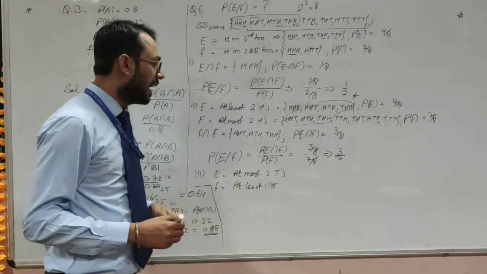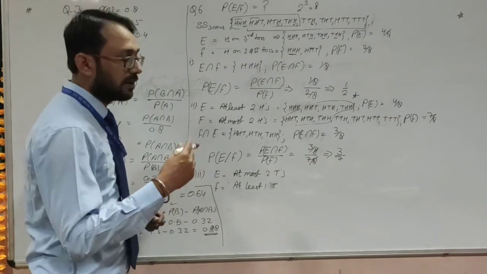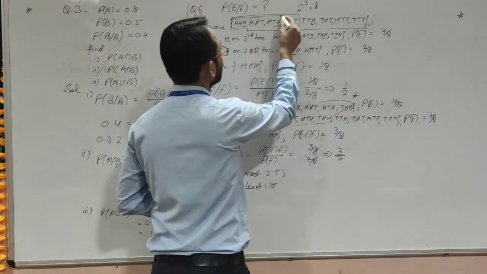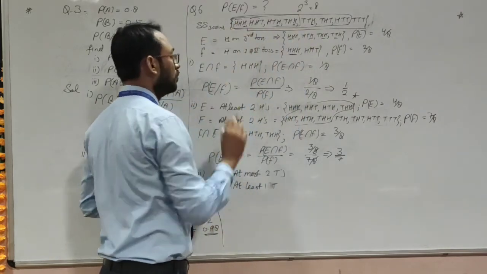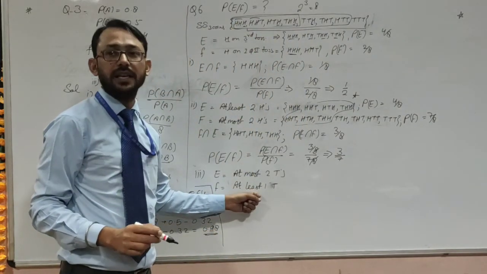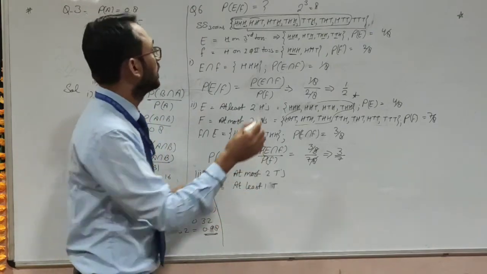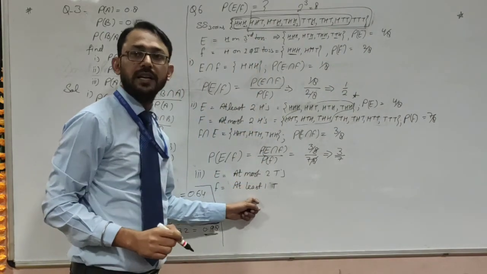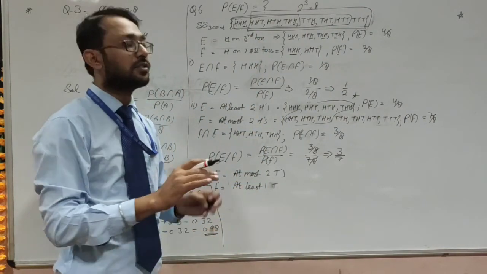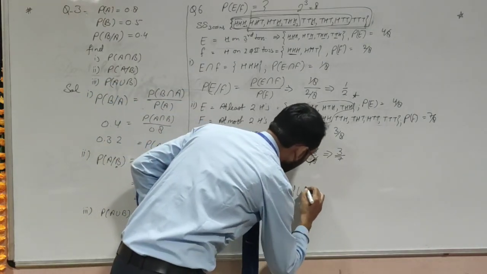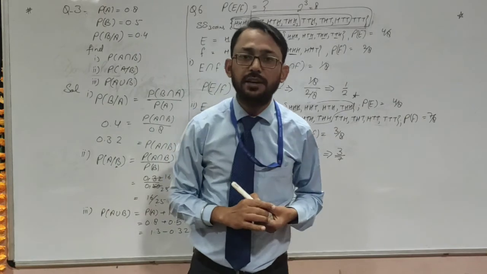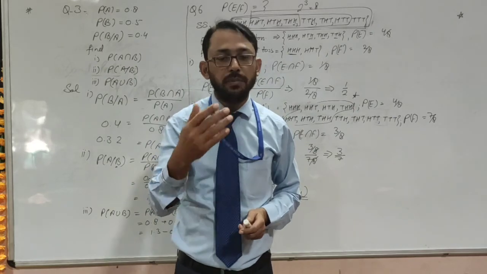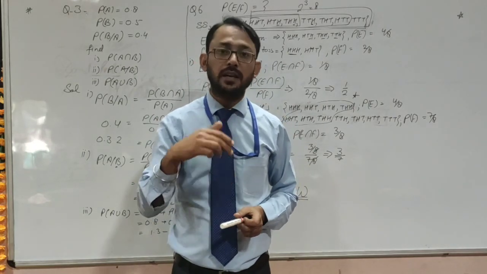Now E is the condition at most two tails are there. At most two tails means maximum there could be two tails. So these are the conditions for maximum two tails. And next is at least one tail, meaning at least one, more tails could be there. So with this we can calculate, and then the intersection part we could calculate. So this question you have to do in the homework. Now you have to try to solve this exercise. In the next video we'll try to complete the topic and we will go to the next part. Thank you.